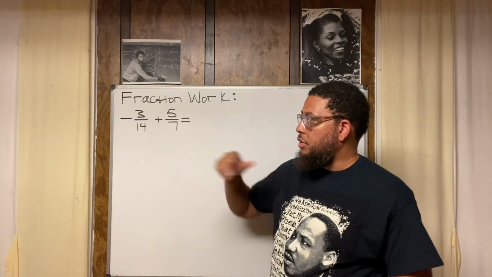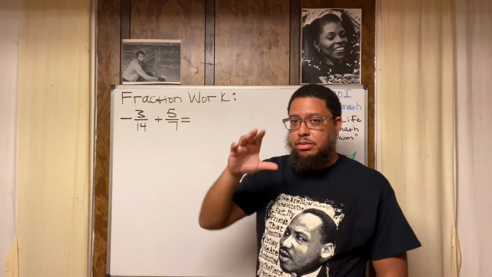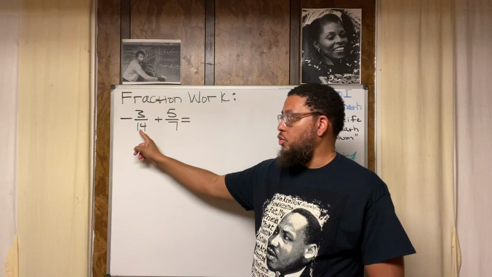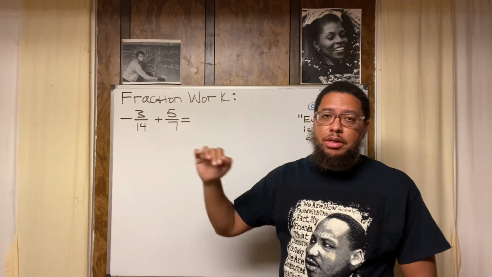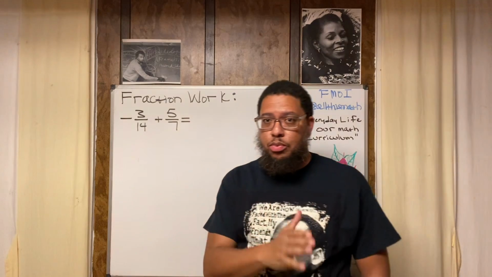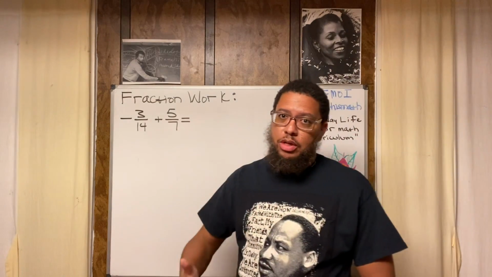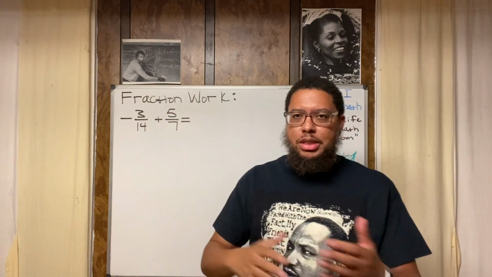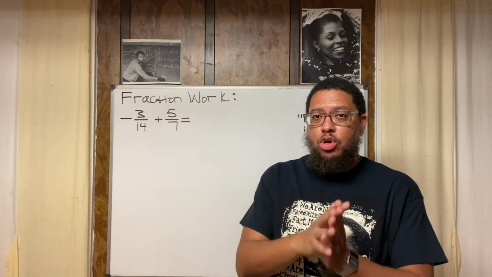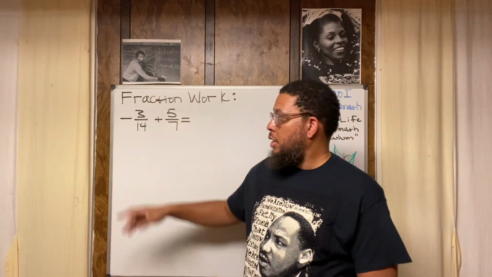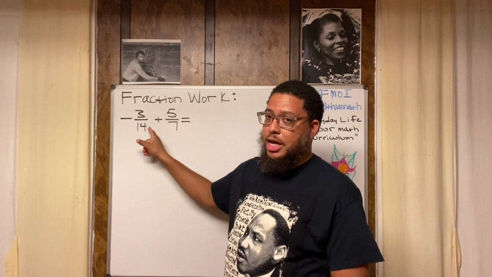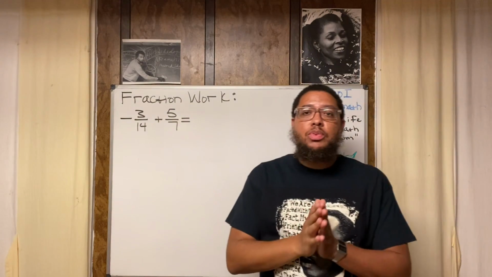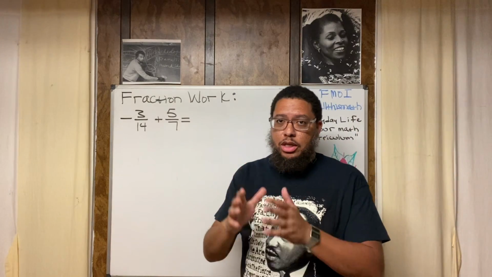Let's talk about 3/14. That means that we have an object. It could be a circle, a square, a rectangle, whatever, but it's divided up into 14 equal pieces. That is what the denominator means. The denominator means you have an object that's cut up into 14 equal pieces. Emphasis on the word equal. It's not that this piece is real big and the rest are little. Fractions in mathematics are about equality, fairness and equality. So the denominator tells us that we have 14 equal sized pieces. The numerator tells us how many pieces we are focused on, how many pieces we care about. We're dealing with 3 of them.